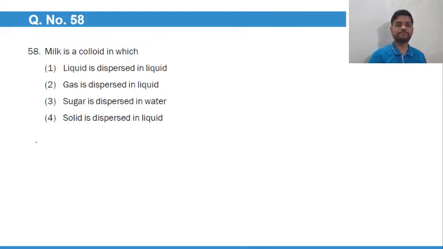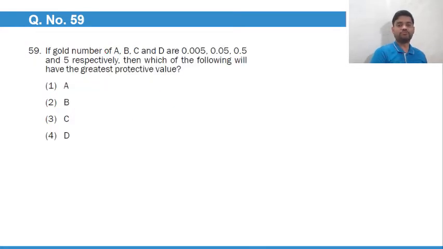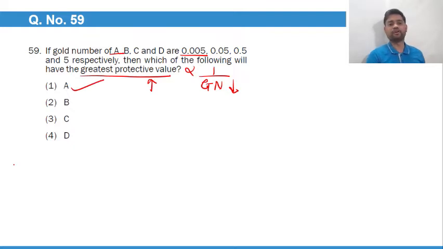When the dispersed phase is liquid and the dispersion medium is solid, the colloid is known as gel. Option number 3. Milk is a colloid in which liquid is dispersed in liquid, that is option number A. If gold numbers of A, B, C, D are given, which will have the greatest protective value? Greatest protective value is inversely proportional to what? Gold number. So for more value, the gold number should be least, and least is this, which belongs to A. So we'll go with A, that is option number 1.